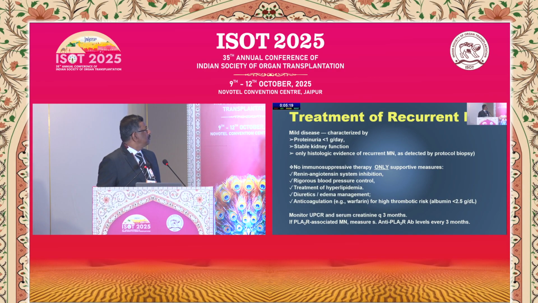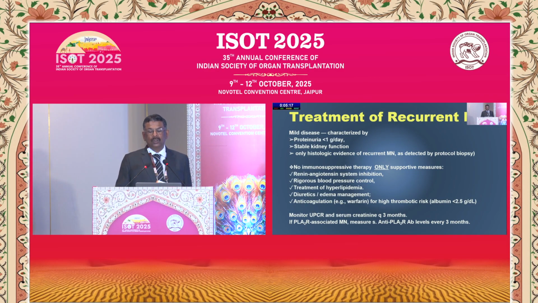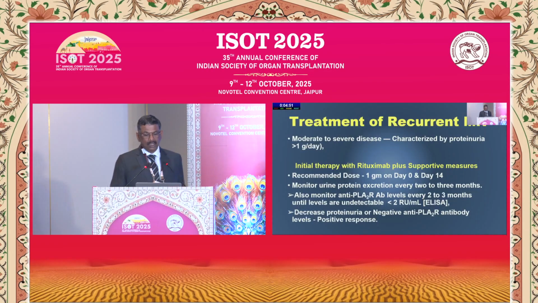So what is mild disease? When the proteinuria is less than 1 gram, kidney function is stable, and there is only histological evidence of recurrence as detected by protocol biopsy. Here you don't require any immunosuppressive therapy, only supportive measures in the form of RAS inhibitors, rigorous blood pressure control, treatment of lipids, diuretics for edema management, and anticoagulation. Monitor UPCR and creatinine every 3 months in spite of the patient having mild disease. If PLAR-associated membranous is there, then you should also measure PLAR antibody level every 3 months.